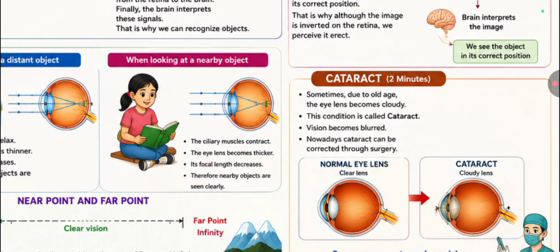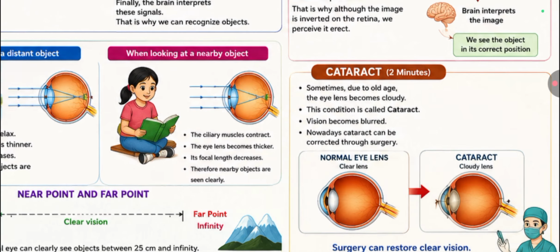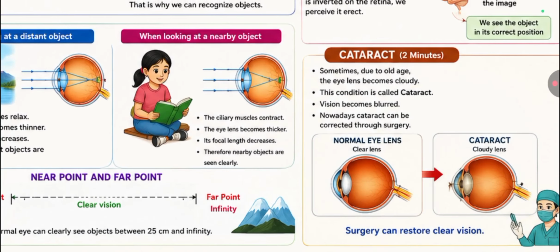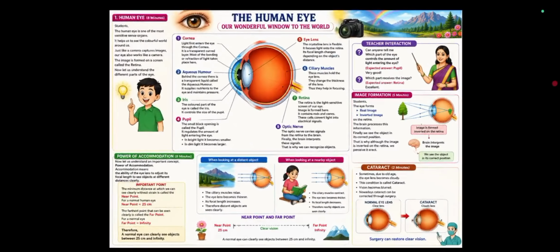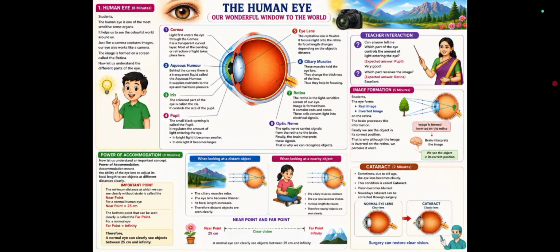Next one is cataract. Sometimes, due to old age, the eye lens becomes cloudy. This condition is called cataract. Vision becomes blurred. Nowadays, cataract can be corrected through surgery. Surgery can restore clear vision. This is about the human eye. I hope that all of you understand this topic. I repeated it once again because it is very important to learn.